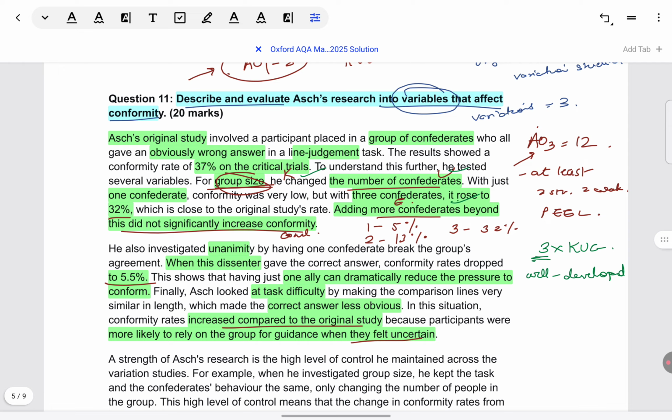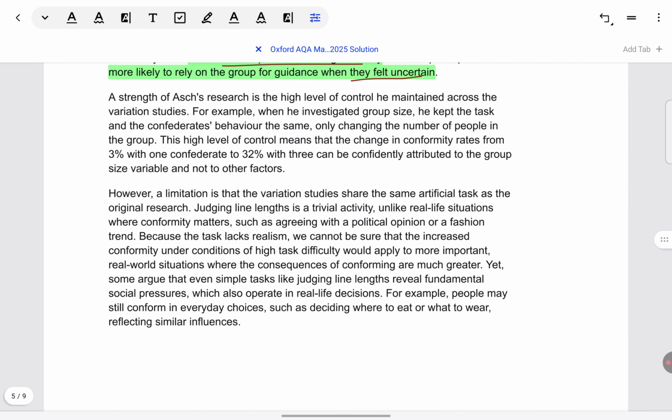I know many of you will feel the lines given on the paper are limited. So you're not able to leave space while writing. You're not able to break into paragraphs. But remember, you always have the option of taking supplements. Make use of them. Okay, so first the candidate begins with the strength, high level of control, which was maintained in variation studies. How many students will deviate? Original study. Yes, you can talk about methodological issues, you can talk about control, but variation studies, not original study.